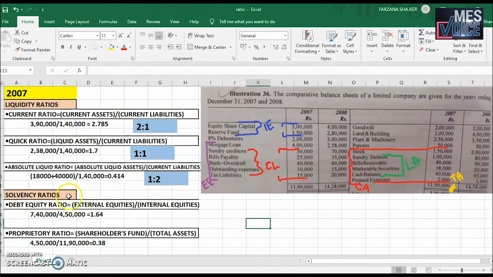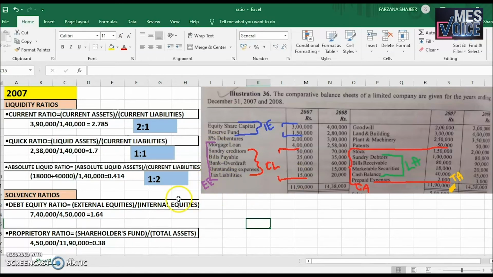Then we have the solvency ratios, that is the debt equity ratio and the proprietary ratio. Debt equity ratio is equal to external equity divided by internal equity. By external equity we mean all the long-term debts, beginning from 8% debentures: 8% debentures 2,40,000, mortgage loan 4 lakh, sundry creditors 50,000, bills payable 25,000, bank overdraft 40,000, outstanding expenses 10,000, and tax liabilities 15,000, which are marked in violet color.